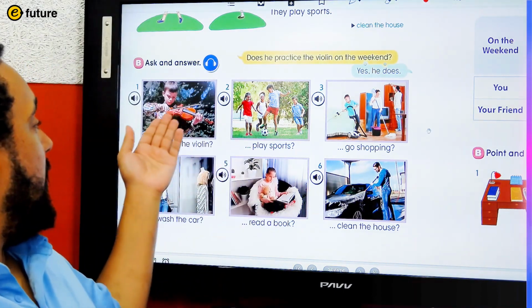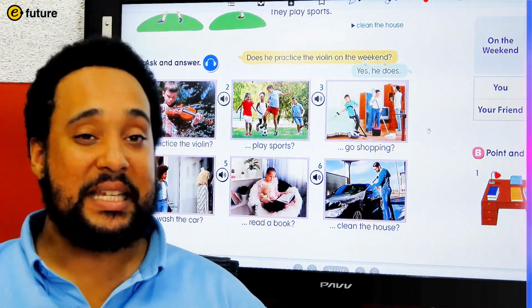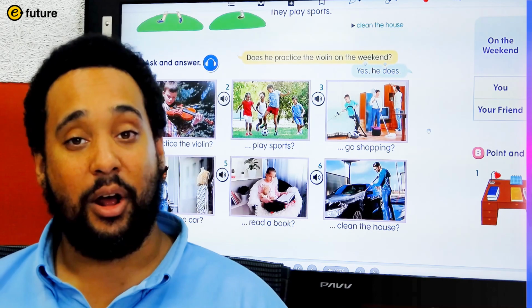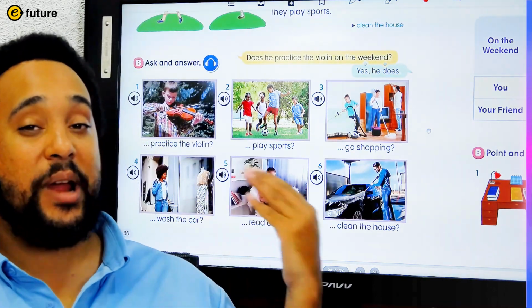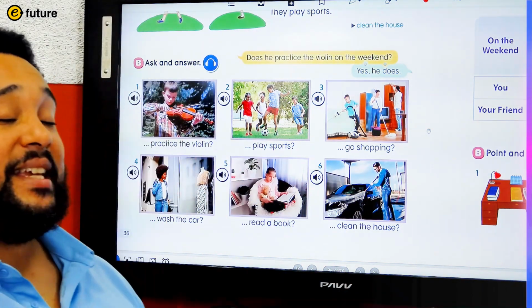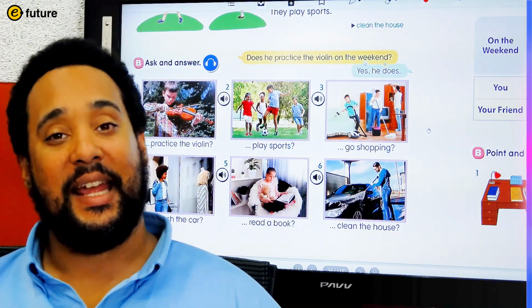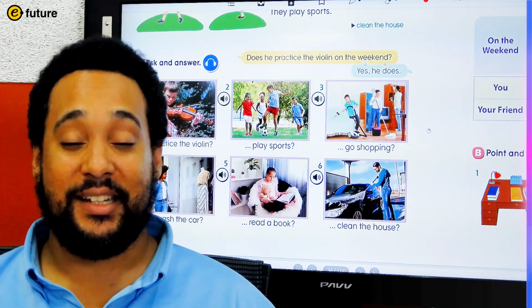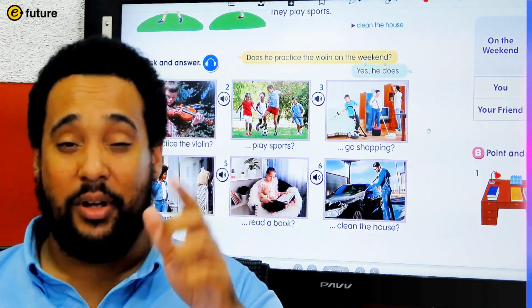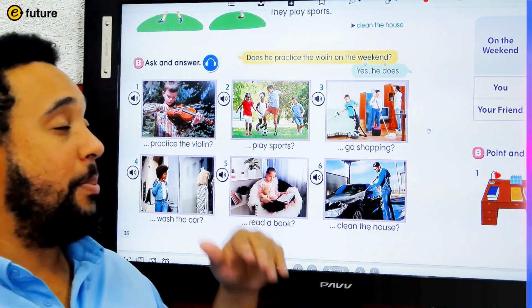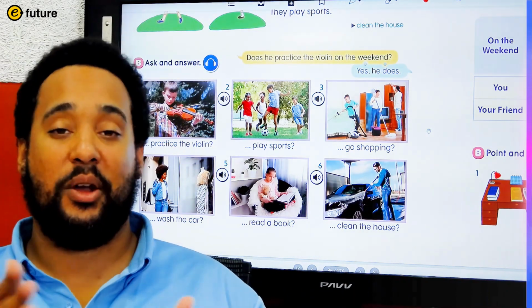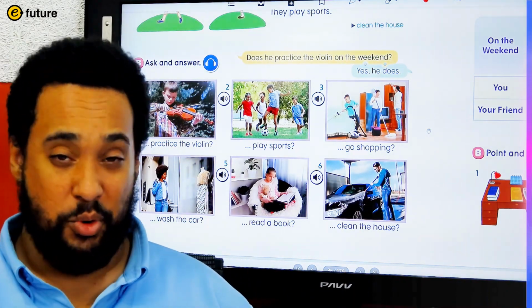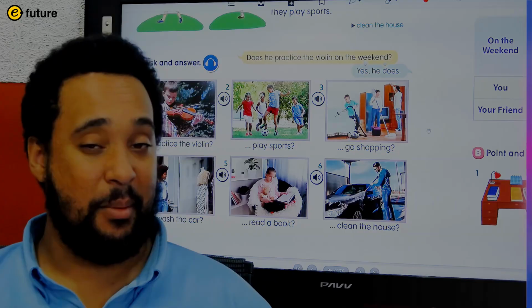For this first one, it was, does he practice the violin on the weekend? The correct answer was, yes, he does. But the answer I want you to say now is, no, he doesn't. Practice doing the opposite with your partner, and then we will move on to the next step.